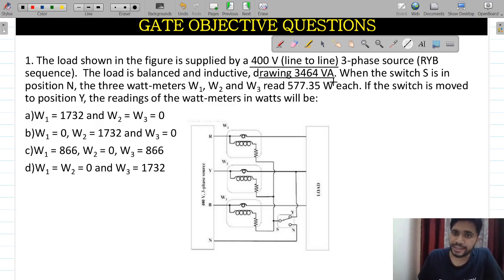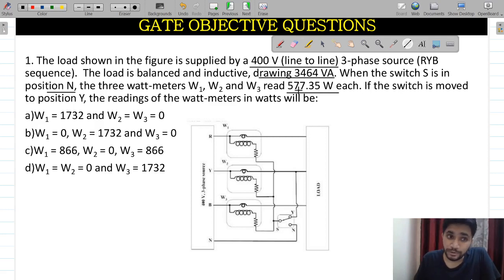3464 VA, volt ampere. So apparent power you have. When the switch S is in position N, the three wattmeters W1, W2, W3 read 577.35 watt each. So these are the readings of the wattmeters in watts, the active power.